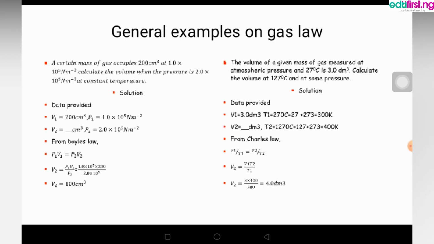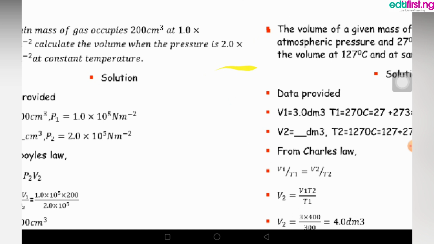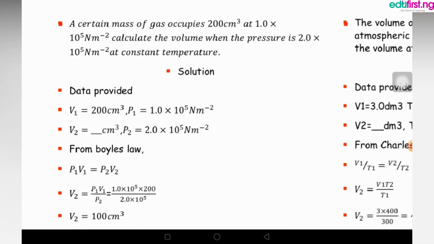Now let's see general examples on the gas laws. The first example goes thus: a certain amount of gas occupies 200 cm3 at 1 times 10 to the power of 5 Newton per meter squared. We are supposed to calculate the volume when the pressure is 2 times 10 to the power of 5 Newton per meter squared at constant temperature. The data given are the first volume, 200 cm3, and the first pressure, 1 times 10 to the power of 5 Newton per meter squared.